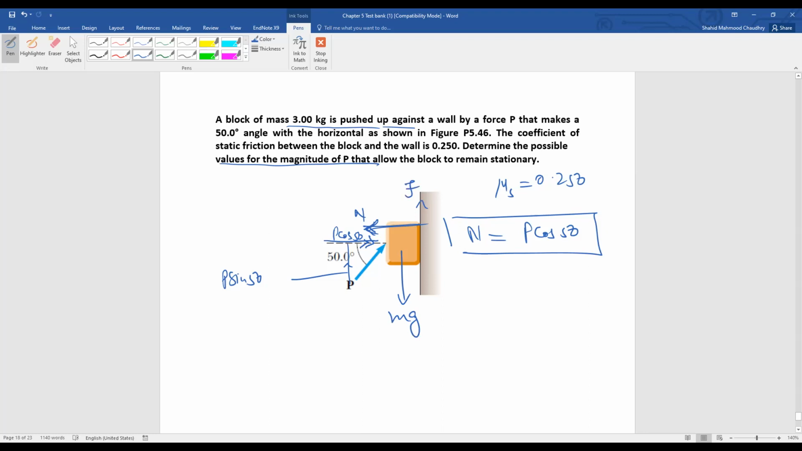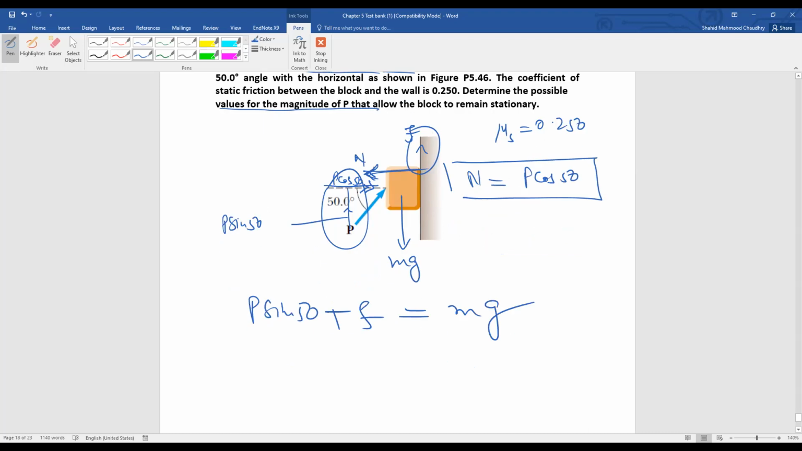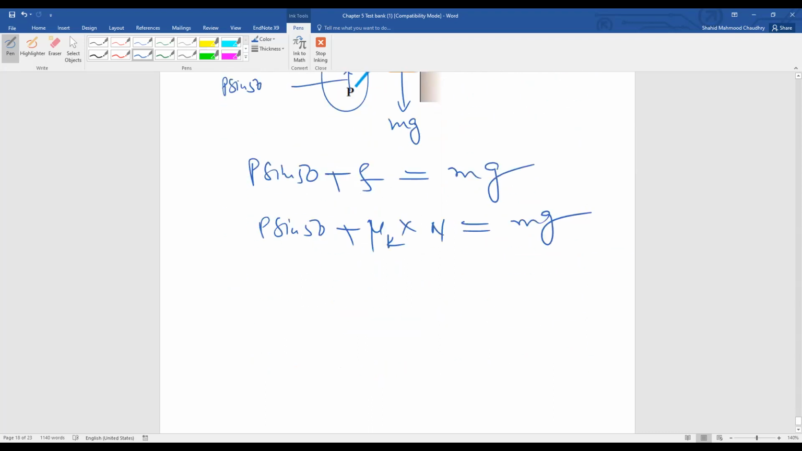Okay. Now write the equation. This is upward. This is upward. So it means P sine of 50 plus F is equal to mg. This is our equation. And P sine of 50 plus F is what? Mu k into N. And this is equal to mg. Now you can solve it. P sine of 50 plus mu k into N. N value is what? P cos of 50 is equal to mg. Now you can solve it for P.